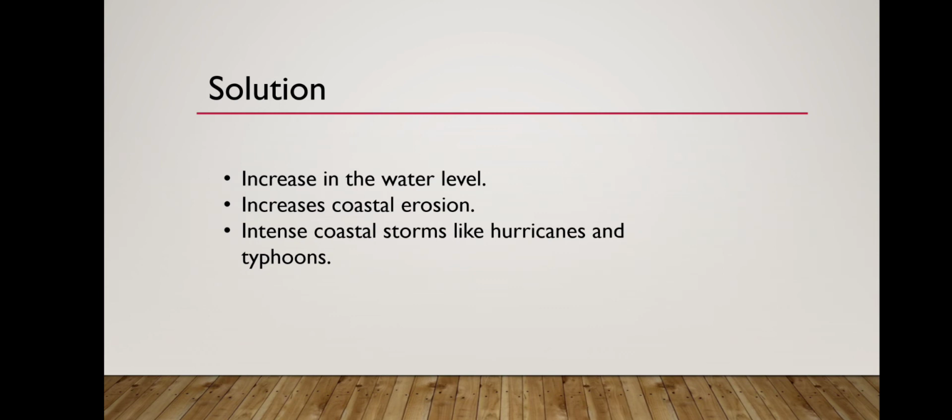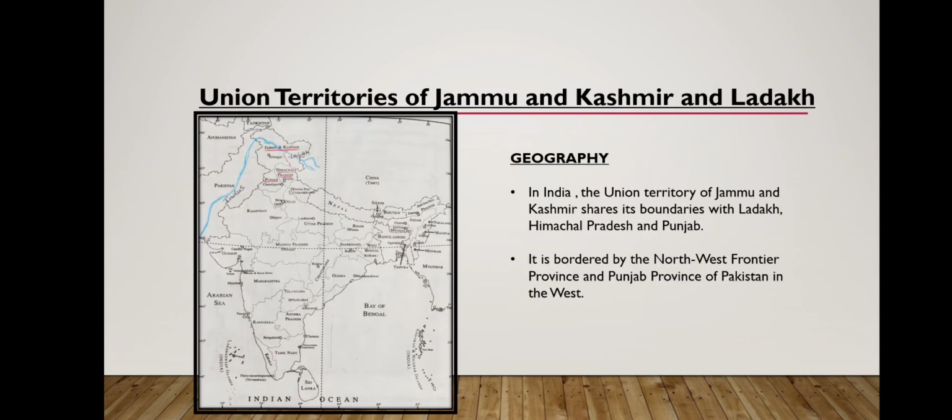That means when the glaciers will be melting fast due to the changes in the climatic conditions, it will affect us. How? It will increase the water level, increase the coastal erosion, and even sometimes hurricanes also happen. So these were some information about the glaciers, and we are talking about the union territories of Jammu and Kashmir and Ladakh.